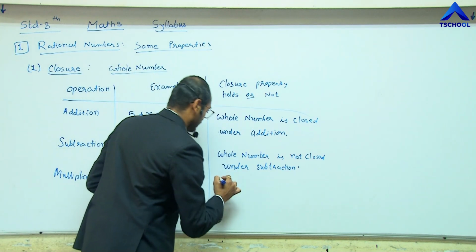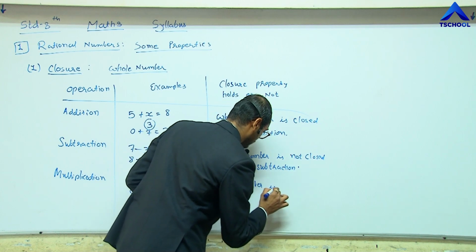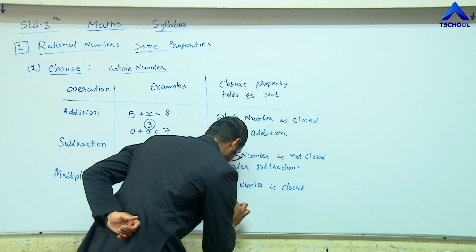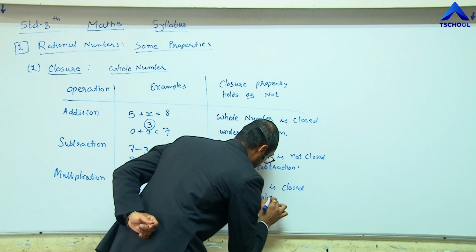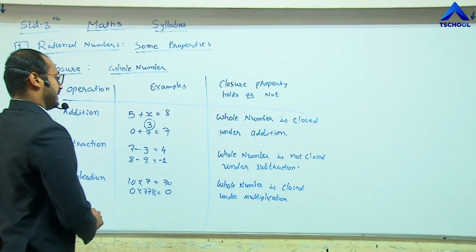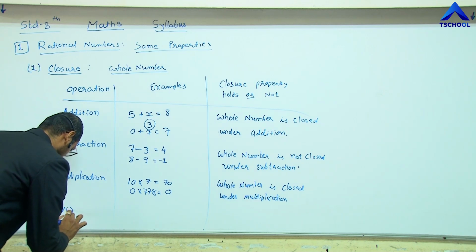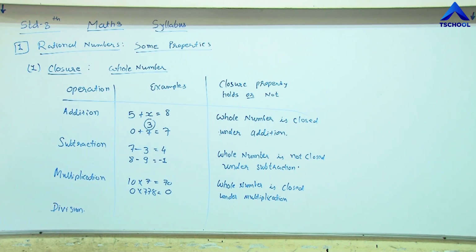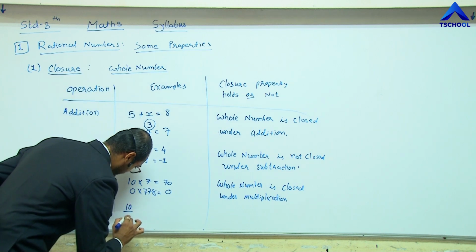So we should write: the whole number is closed under multiplication. And the last operation is division. Let me take an example of division of two whole numbers, 10 by 5.